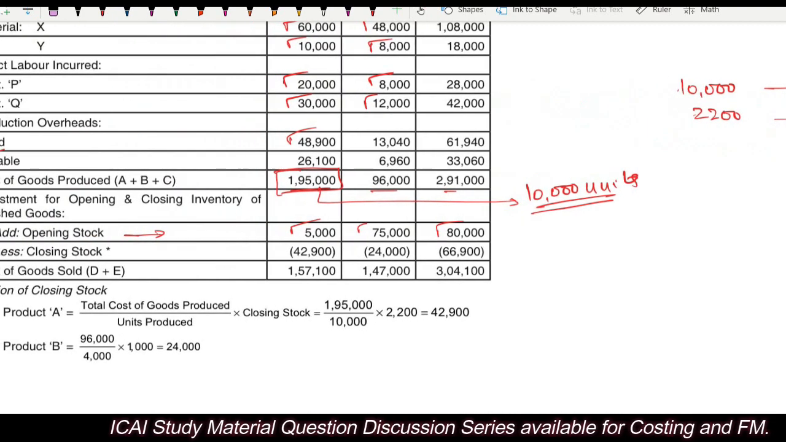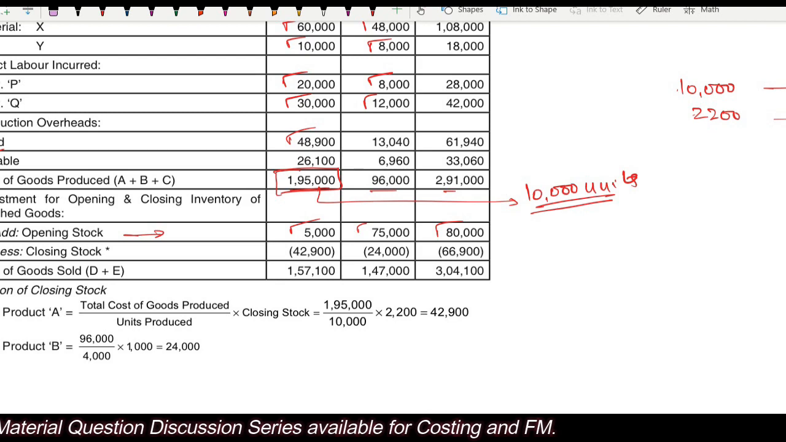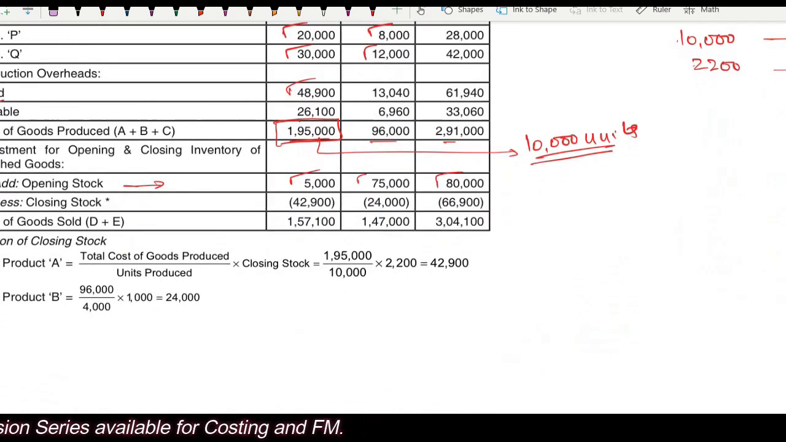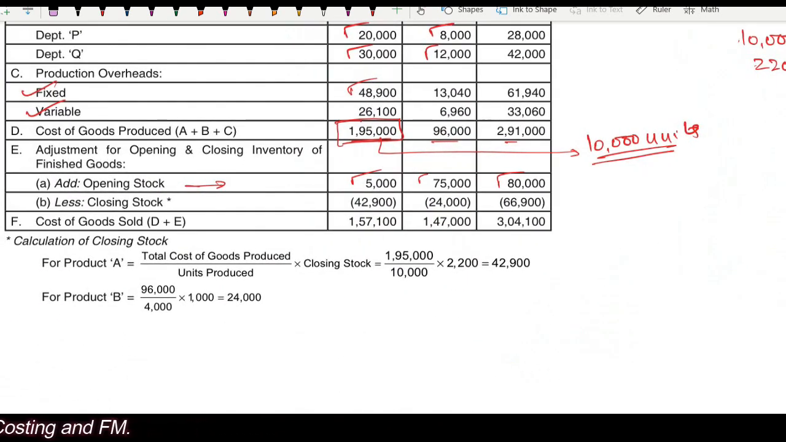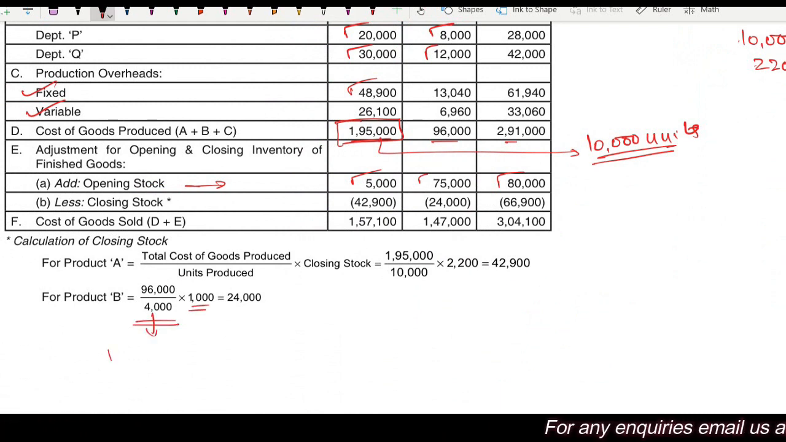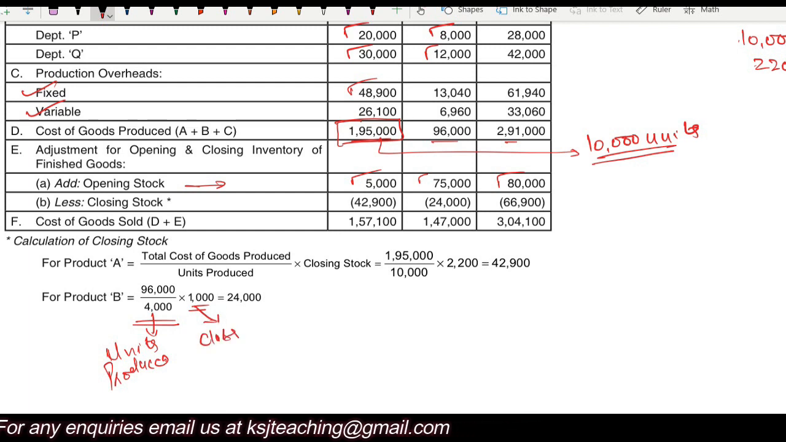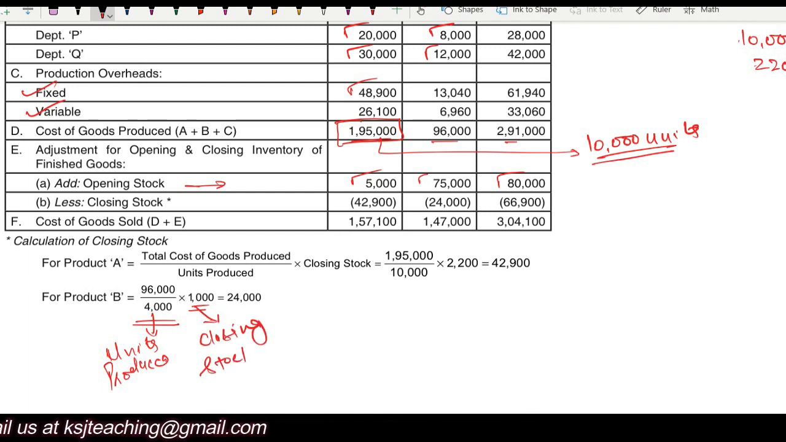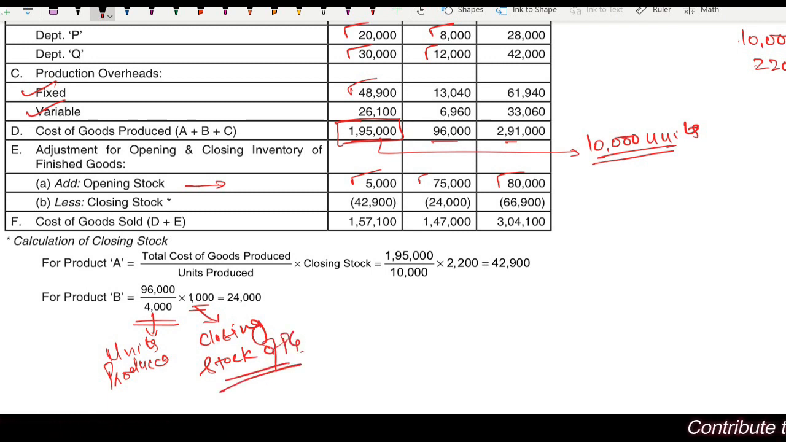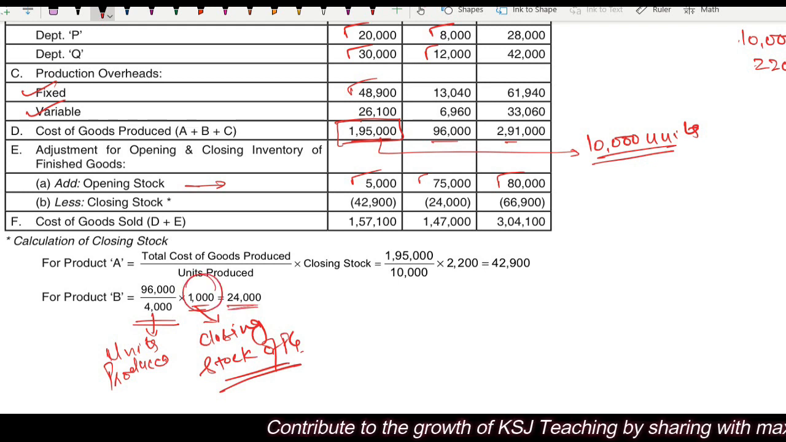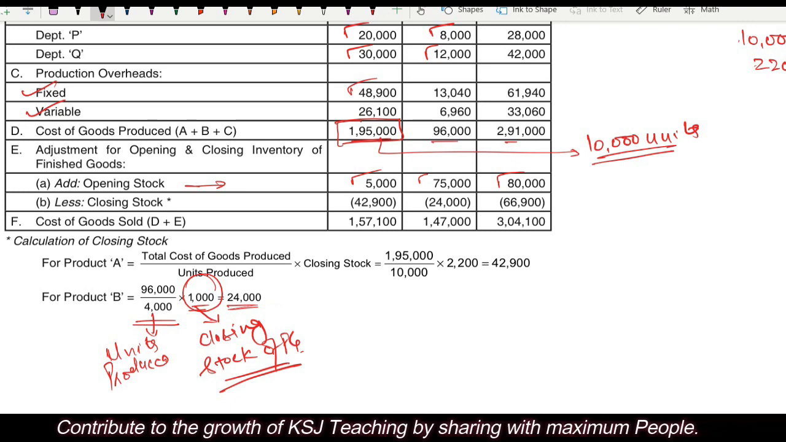Similarly, for product B also you can calculate, right? 96,000 divided by 4,000 units multiplied by 1,000 units. This is units produced, and 1,000 is the closing stock of FG, the closing stock of finished goods. So 96,000 is the cost of production for 4,000 units. So what will be the cost for these 1,000 units? 24,000. Clear? Any doubts in this?